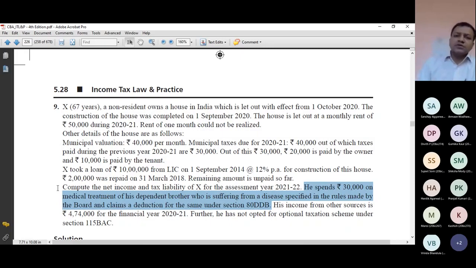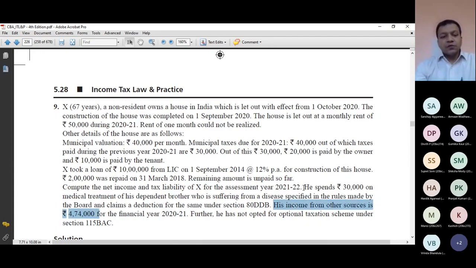It is not allowed to a non-resident, and in my case the assessee is a non-resident, though X is an individual but not a resident person, and that is why he cannot claim deduction under section 80 DDB. So I will not use this 80 DDB in my problem. 80 double DB will be nil because the assessee is a non-resident individual.